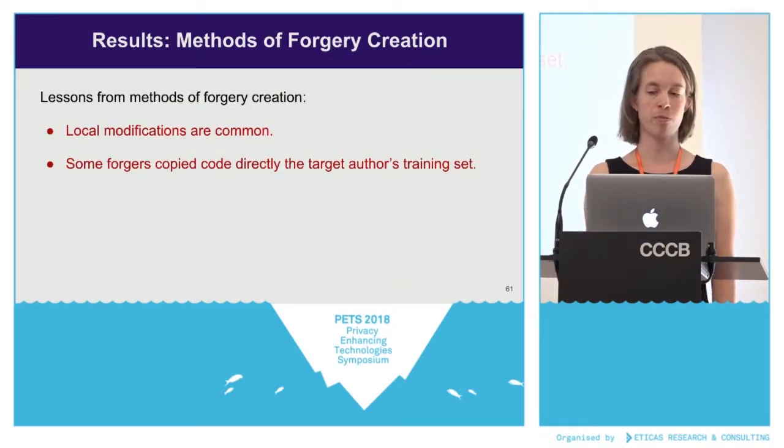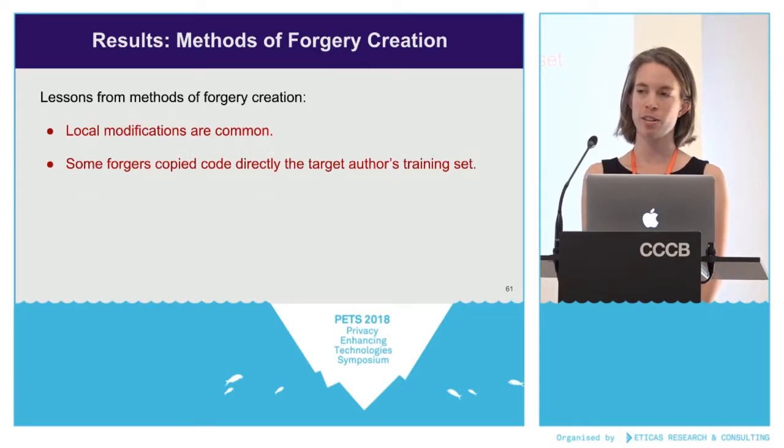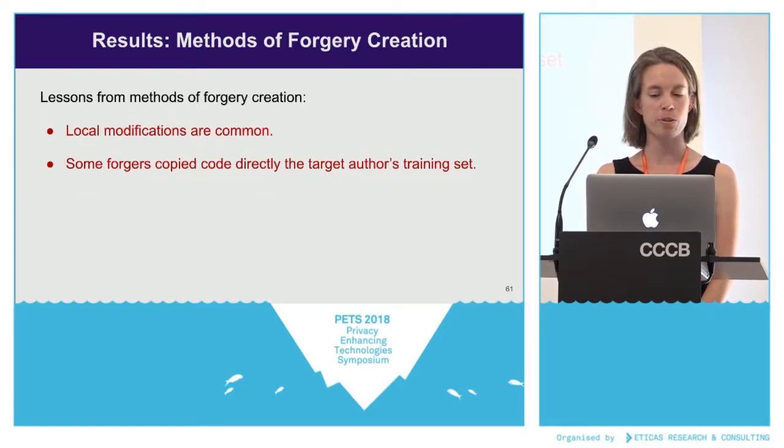So there are two main takeaways from our analysis of the modification that created these really successful forgeries. One takeaway is that local modifications are very common, and the forger only has to understand a little bit about what's going on in the code. And another takeaway is that people often copied code directly from the target author's training set. In these forgeries, they were just copying single lines like we saw with the reps, but in the pilots, we saw some people copy entire functions and just use them as dead code.